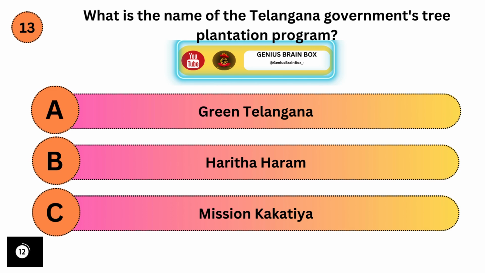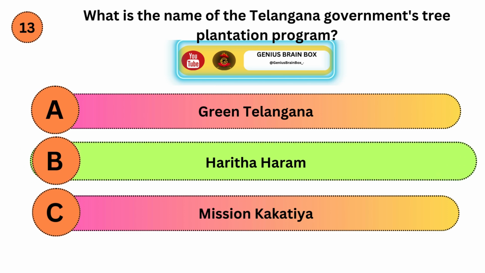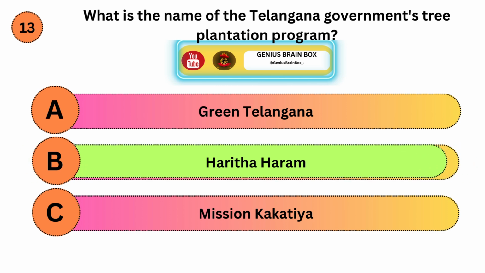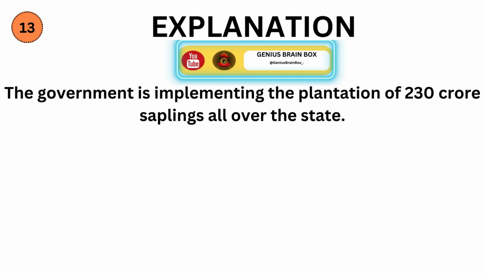What is the name of the Telangana government's tree plantation program? Option A, Green Telangana. Option B, Harita Haram. Option C, Mission Kakatiya. Correct answer is B. Explanation. The government is implementing the plantation of 230 crore saplings all over the state.